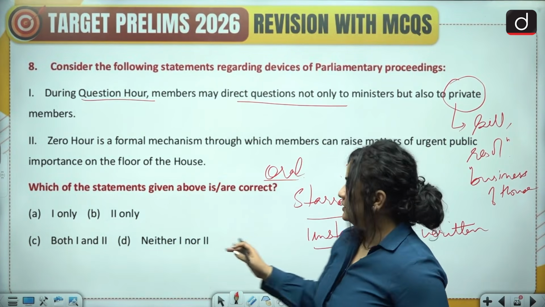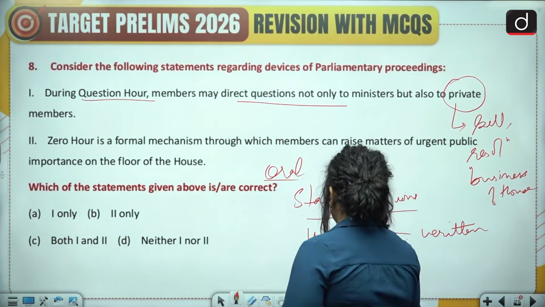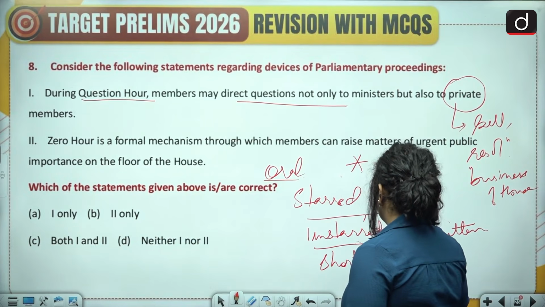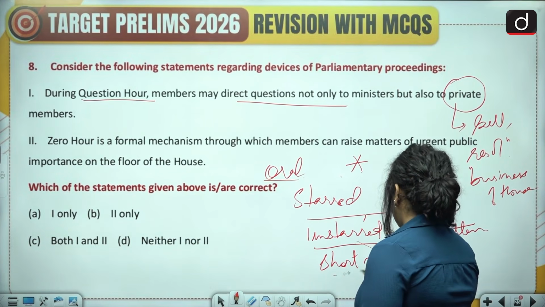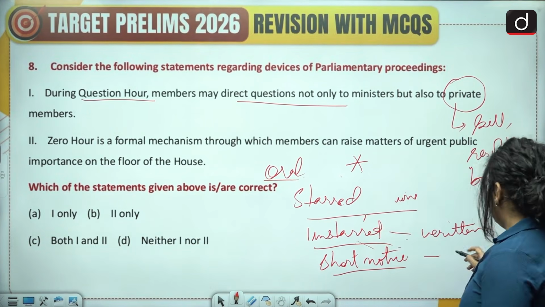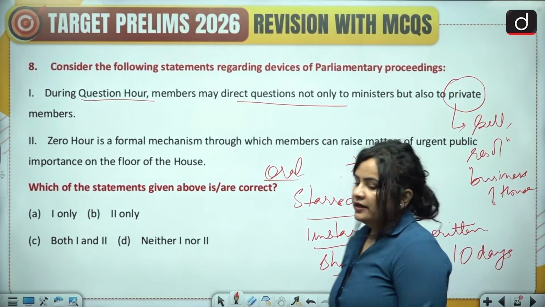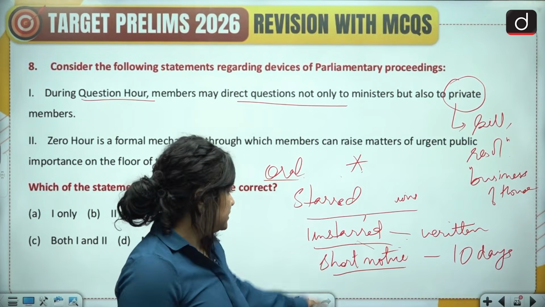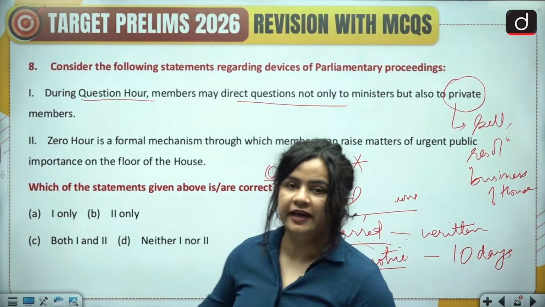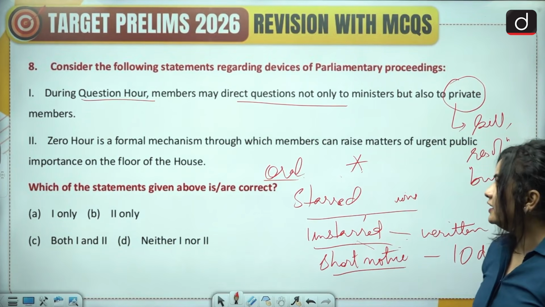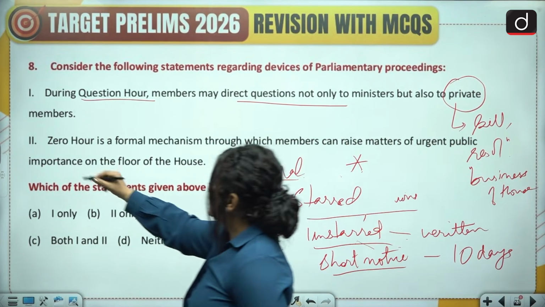And then we have another category of questions, which is the short notice questions, and they have to be answered usually within a notice of 10 days. They have a 10 days notice period, and that is why they are called short notice questions, and they have to be answered orally. All right. So anyway, the first statement is correct.